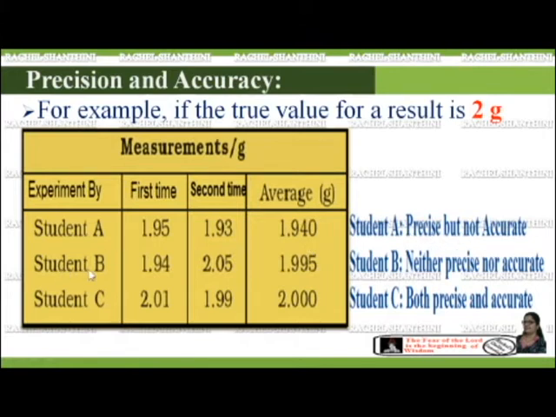If student B reports two values for the same experiment as 1.94 gram and 2.05 gram, his value is neither precise nor accurate. If student C reports two values for the same experiment as 2.01 gram and 1.99 gram, then his values are both precise and accurate.